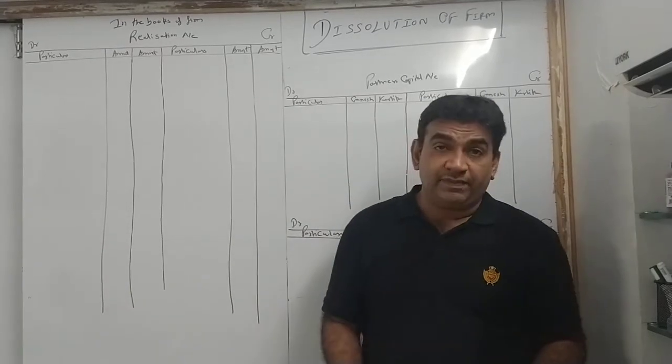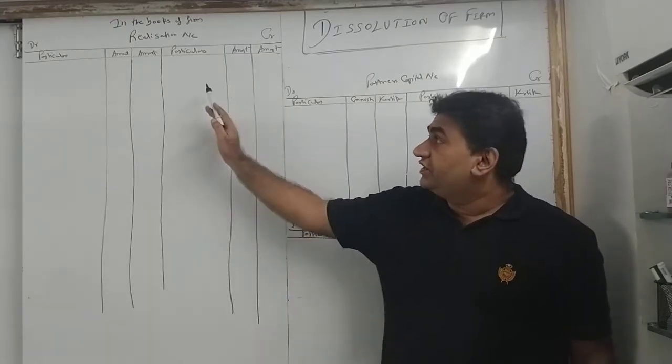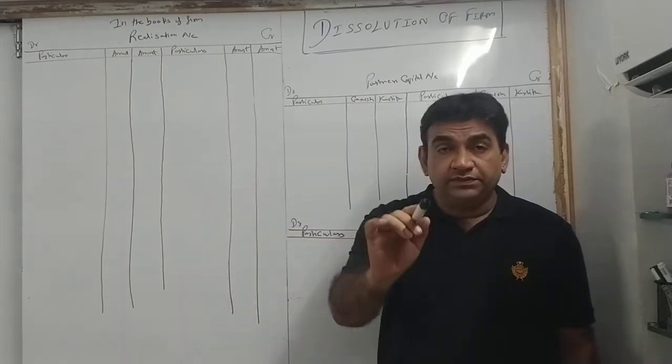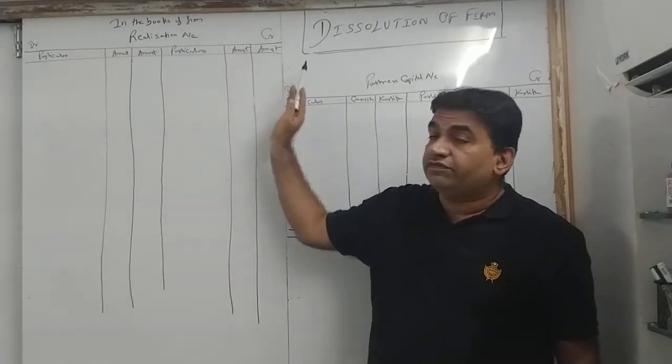Okay? Now see, format. As I told you, these 3 accounts are standard. First, realization. Now what you will do? In your notebook, you will give the heading, in the books of the firm.